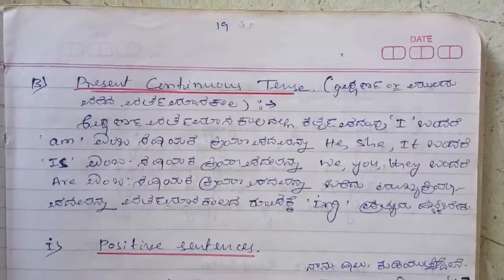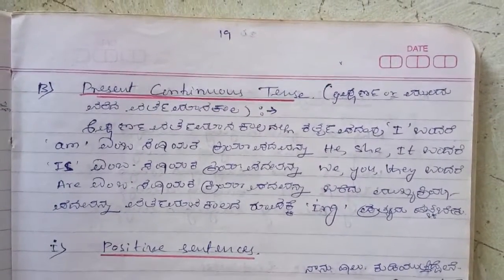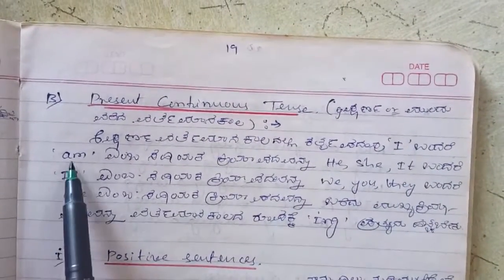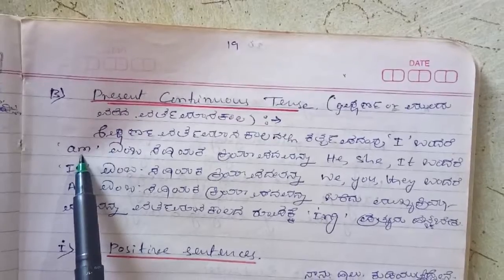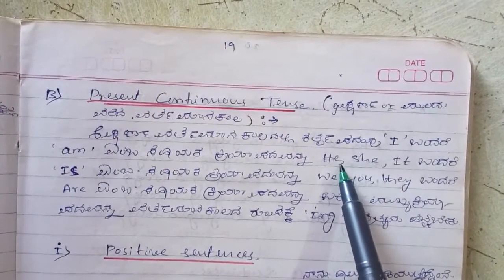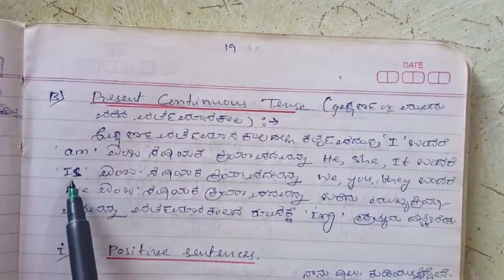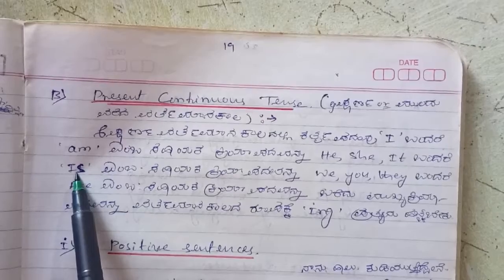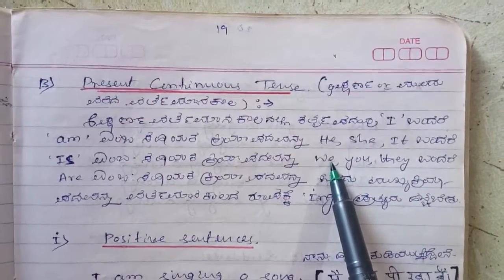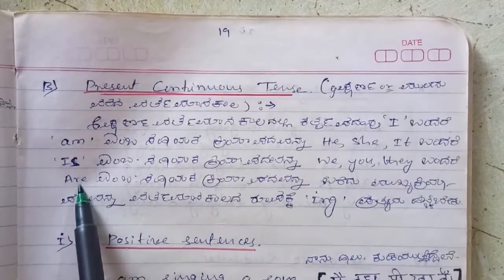Suppose we are using pronouns like I, at that moment the helping verb will be am. If the pronouns are he, she, it, at that moment the helping verb will be is. Suppose we are using the pronouns we, you, they, at that moment the helping verb will be are.